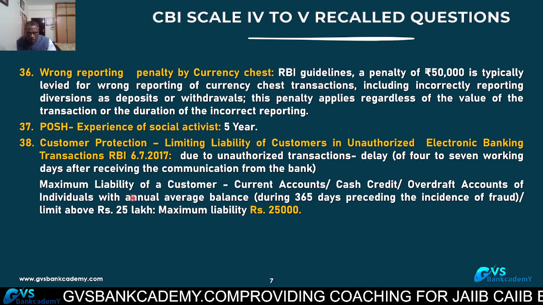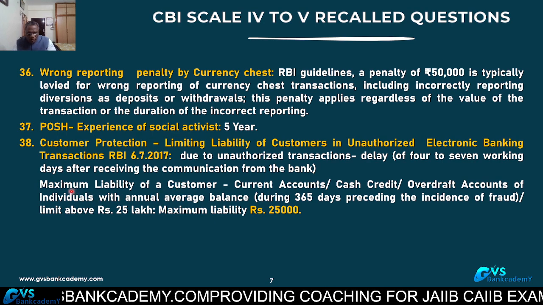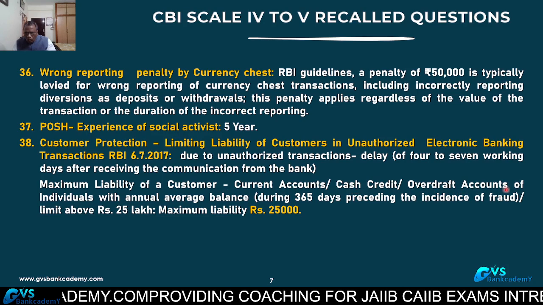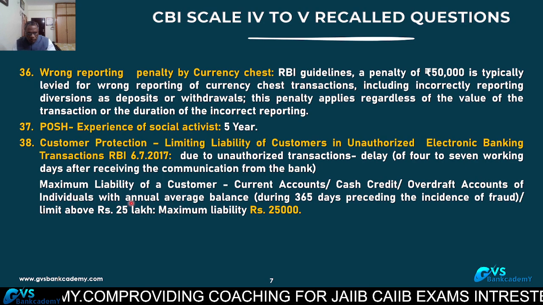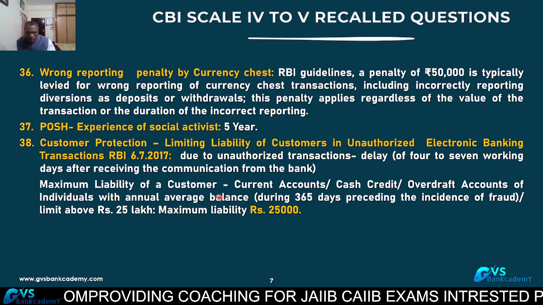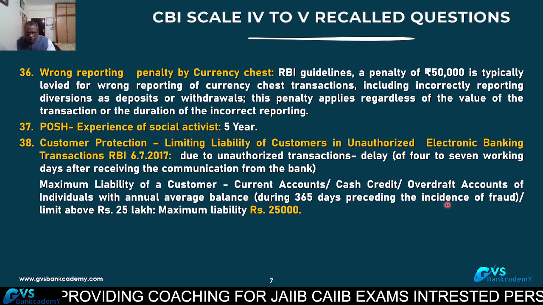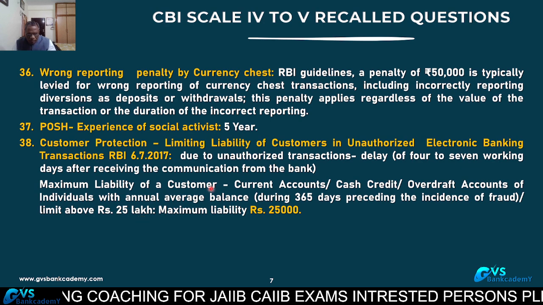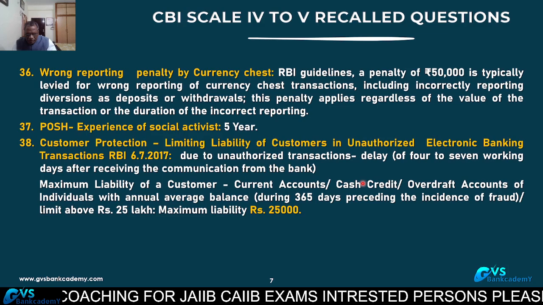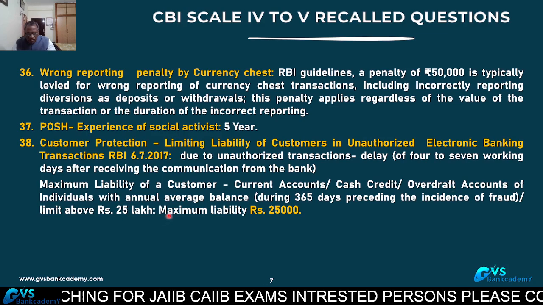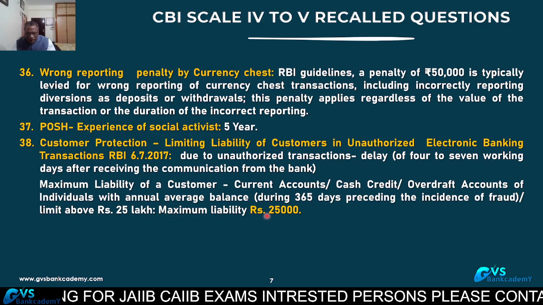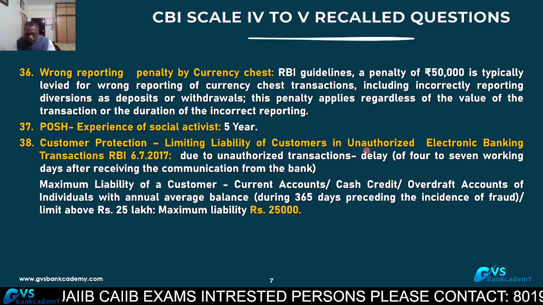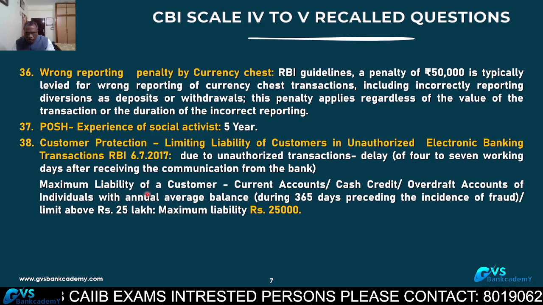Then what is the maximum liability of the customer? Current accounts, cash credit accounts, overdraft accounts, individuals with the annual average balance during the 365 days preceding the incident of fraud. About 25 lakhs average balance is there in the current account, cash credit account. Maximum liability of the bank is 25,000 only. Maximum bank liability 25,000 because it was delayed reporting.